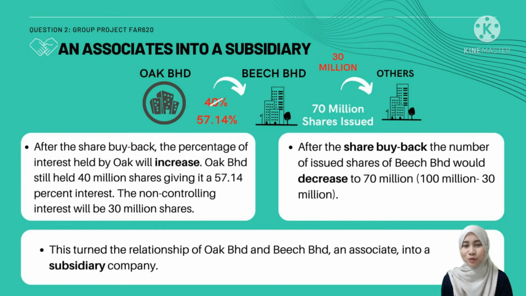from 40% to 57.14%, while the number of issued share capital of Bish Berhad will decrease by 100 million to 70 million. This turns the relationship of Oak Berhad and Bish Berhad from an associate into a subsidiary company.